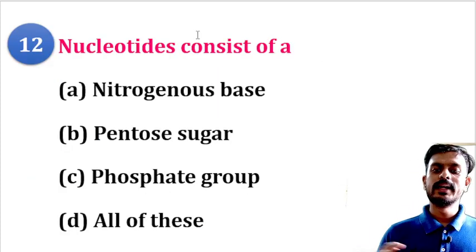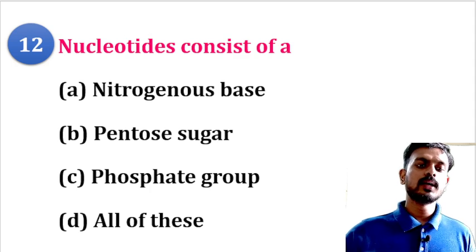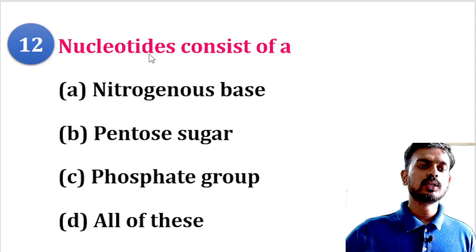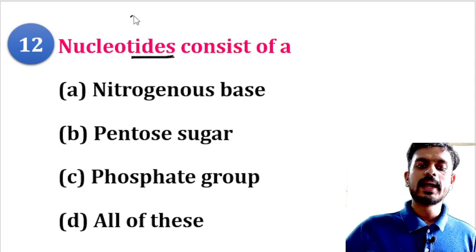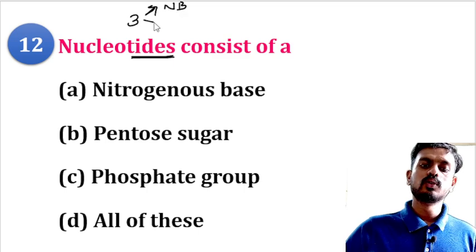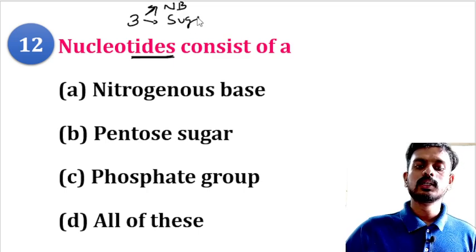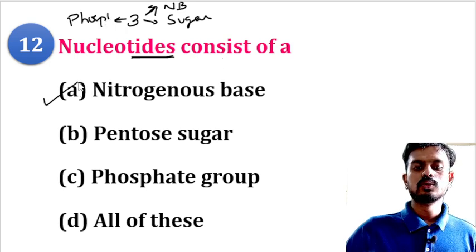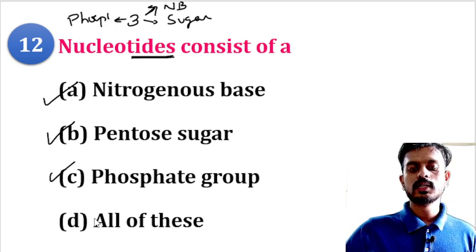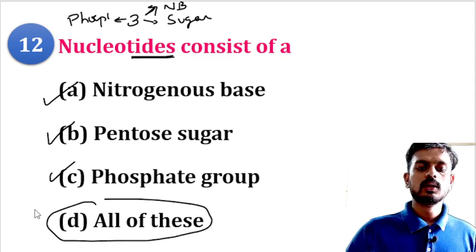So moving to the next question. Nucleotides. There are two things: one is your nucleoside, another one is your nucleotide. I remember it as tide means T, tide means 3, so 3 components. It contains nitrogenous bases, sugar, and phosphate. So a nucleotide consists of nitrogenous bases, pentose sugar, and phosphate; all of the above will be the correct answer.